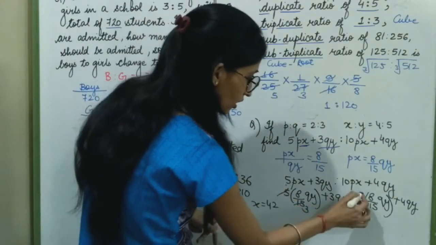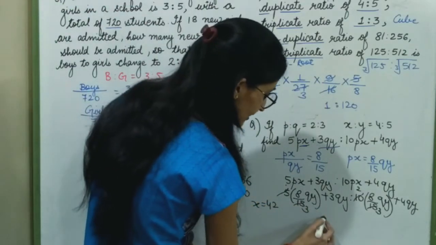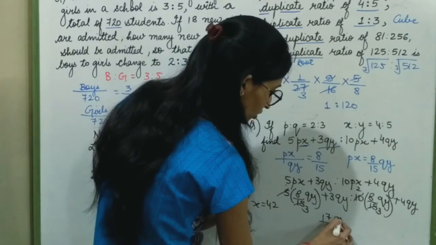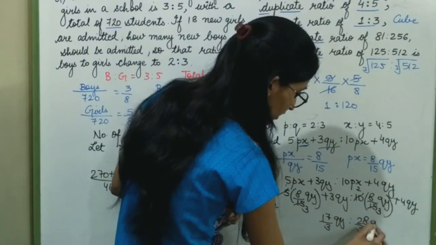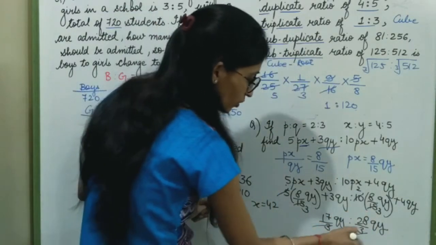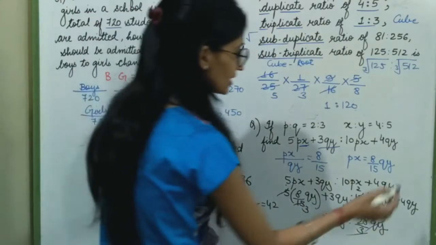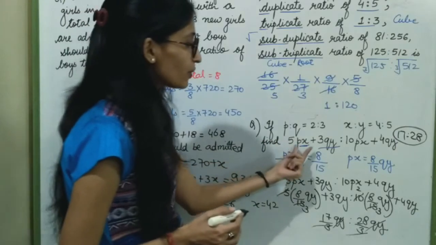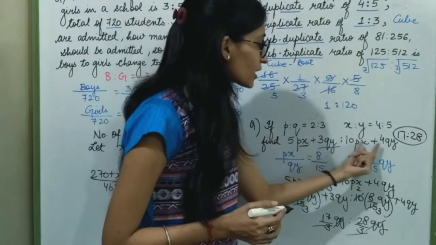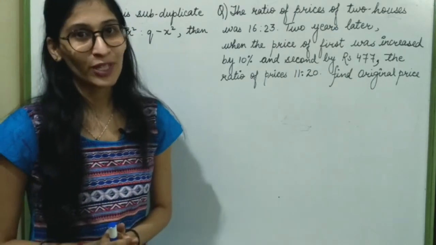Solving, it will become 17 upon 3 Qy ratio 28 upon 3 Qy. The 3 on both sides cancels out, and Qy on both sides. So my resultant ratio is 17:28. The ratio of 5Px plus 3Qy to 10Px plus 4Qy is 17:28. Let's solve some more questions to make your concept more clear.